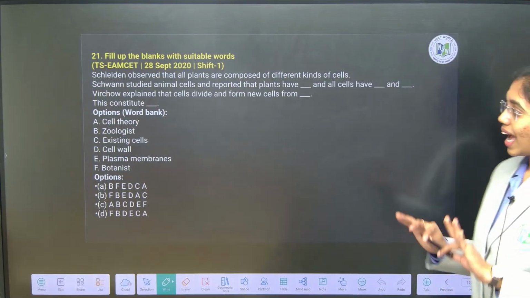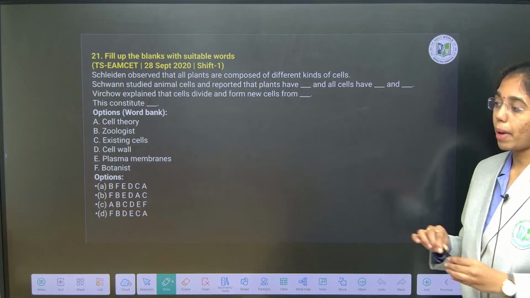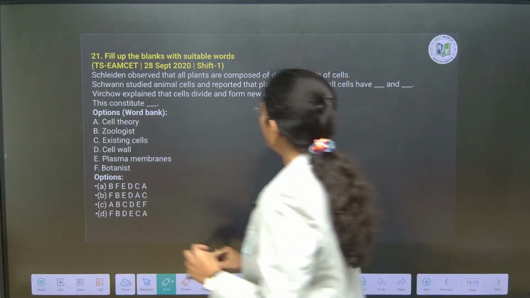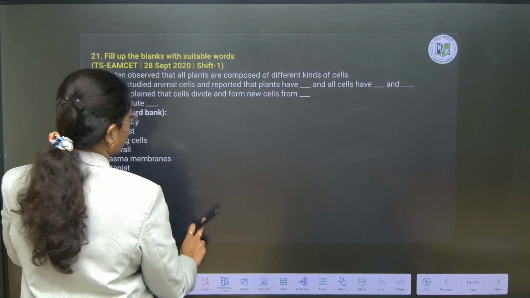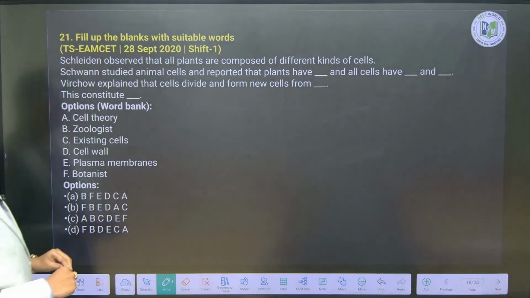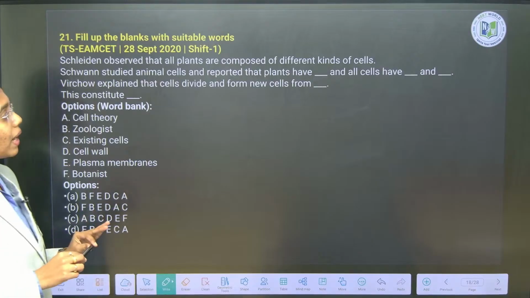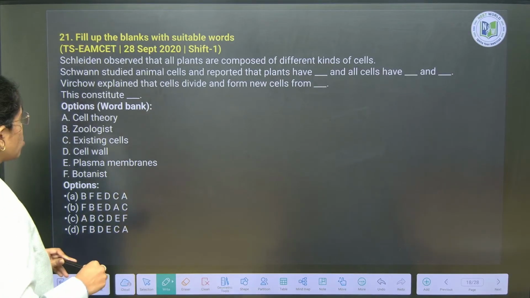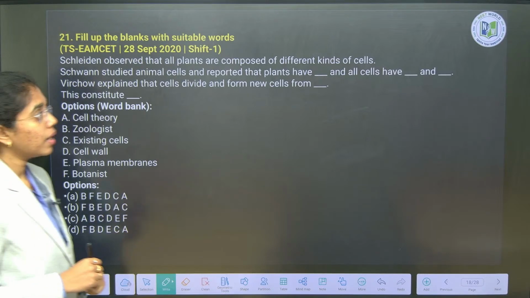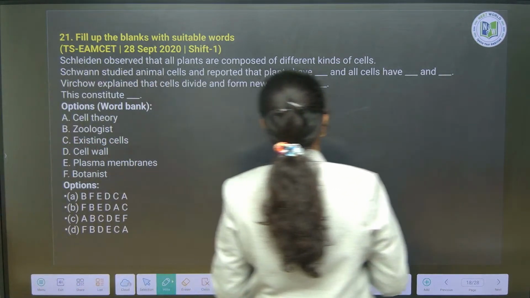21st question. Again statement based only. In the paragraph type he has asked, fill up the blanks with suitable words. Okay. So here we go with this. Schleiden observed that all plants are composed of different kinds of cells. Schwann studied animal cells and he reported that plants have cell wall, right?